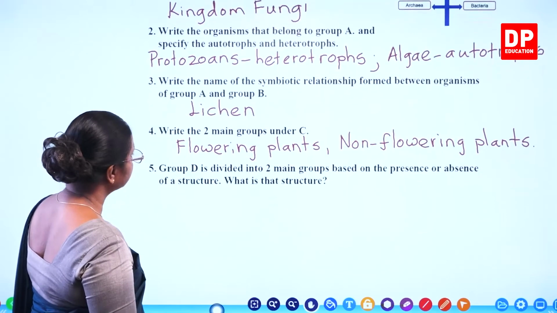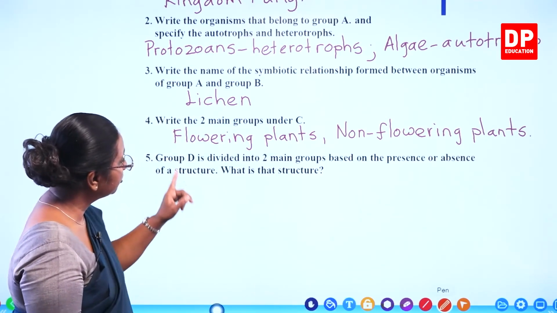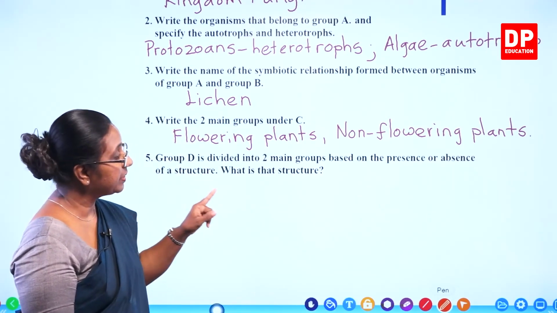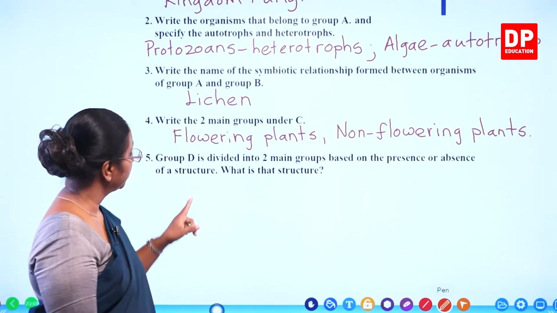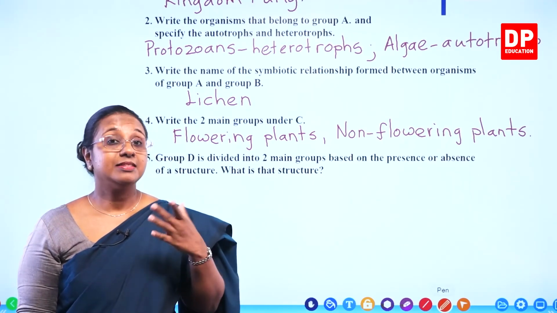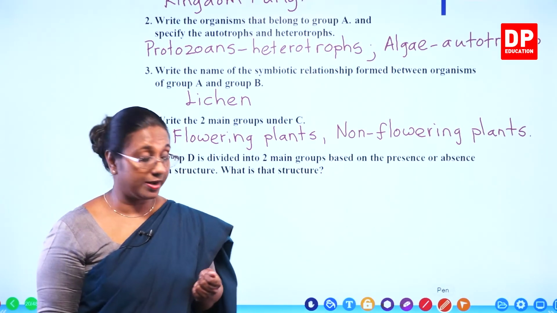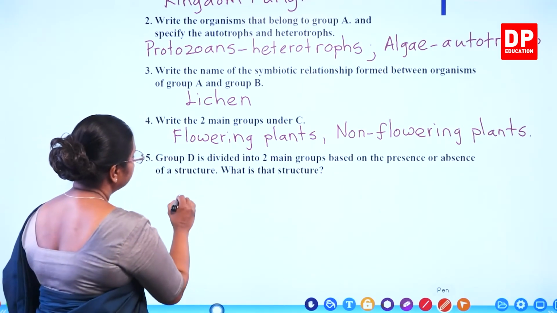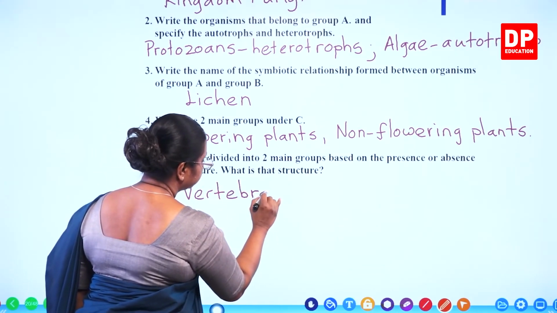Then we have the last question. Group D is divided into two main groups based on the presence or absence of a structure. What is that structure? We identified group D as animals, Animalia. That is divided based on the presence and absence of vertebral column. So what is the structure? You have to give the answer as vertebral column.